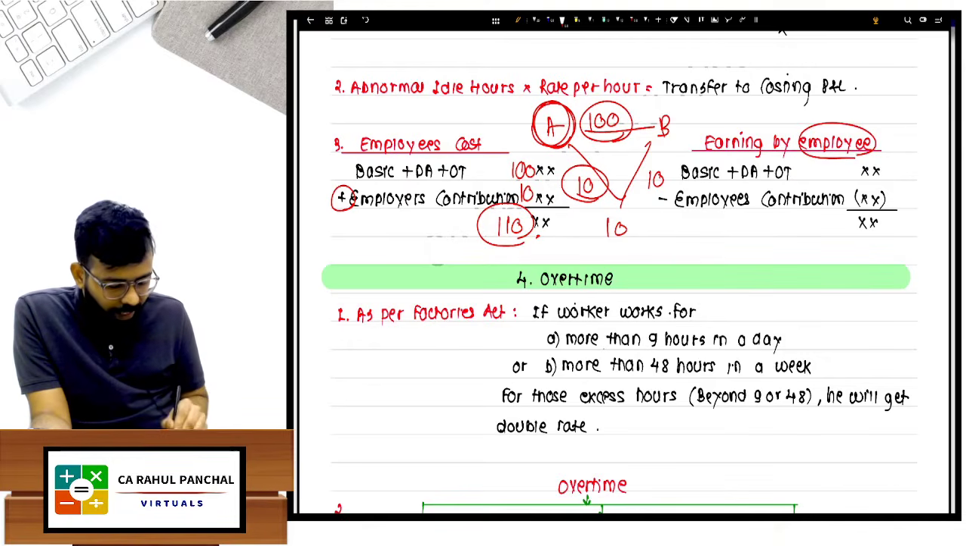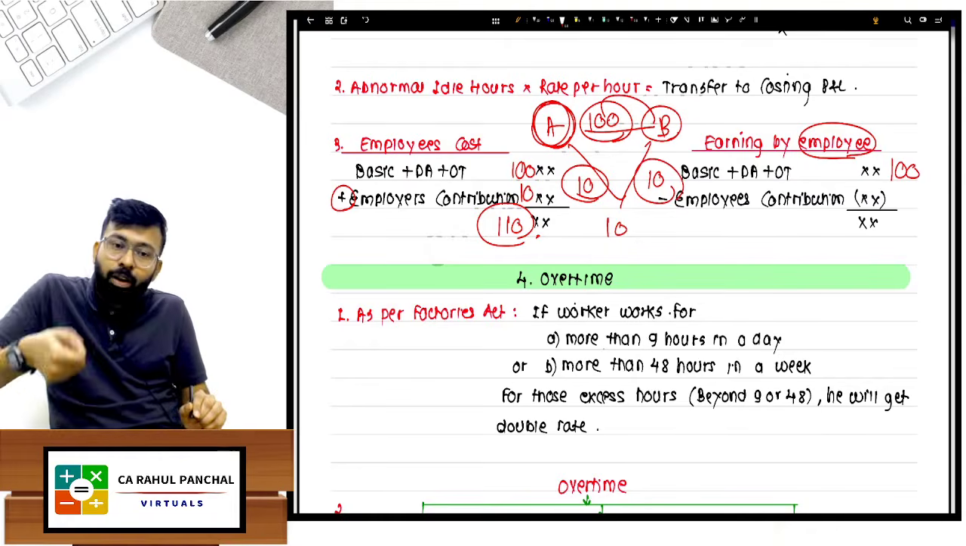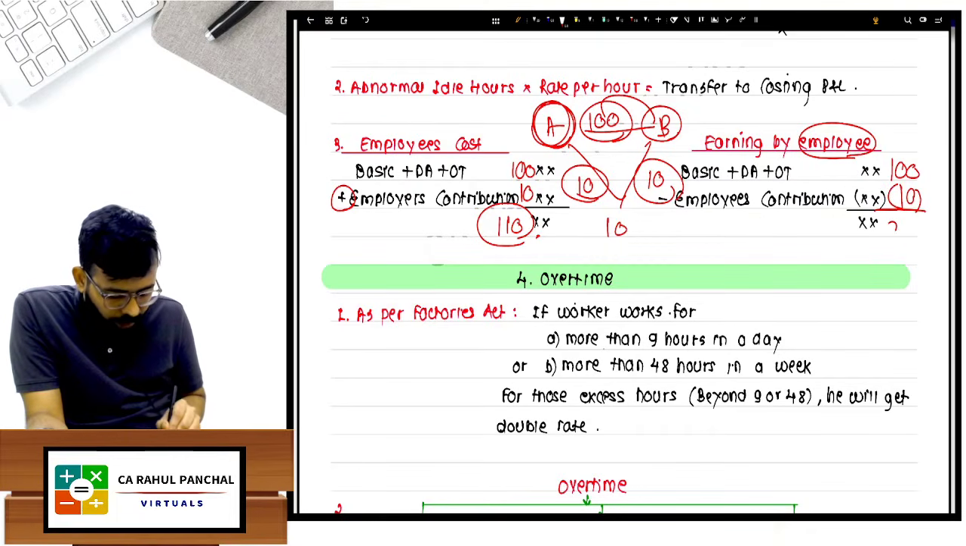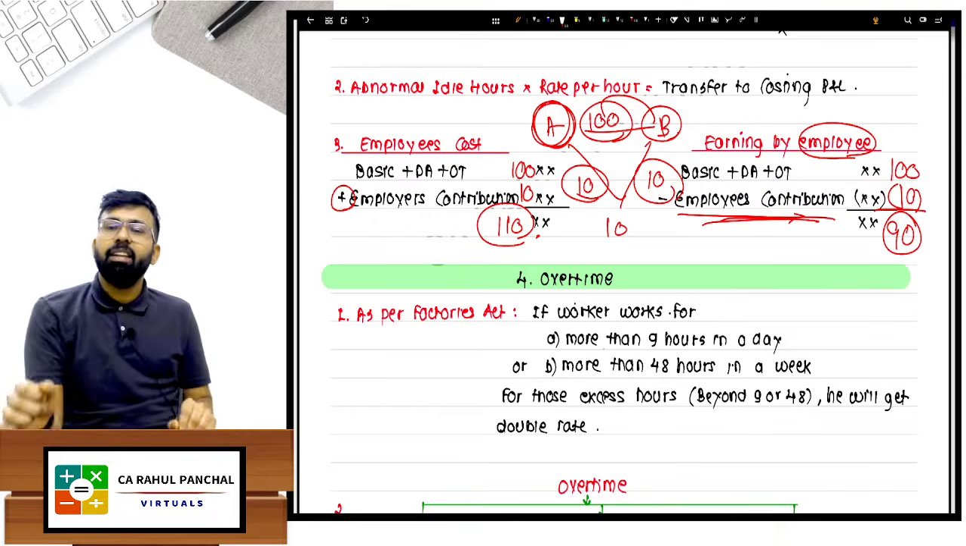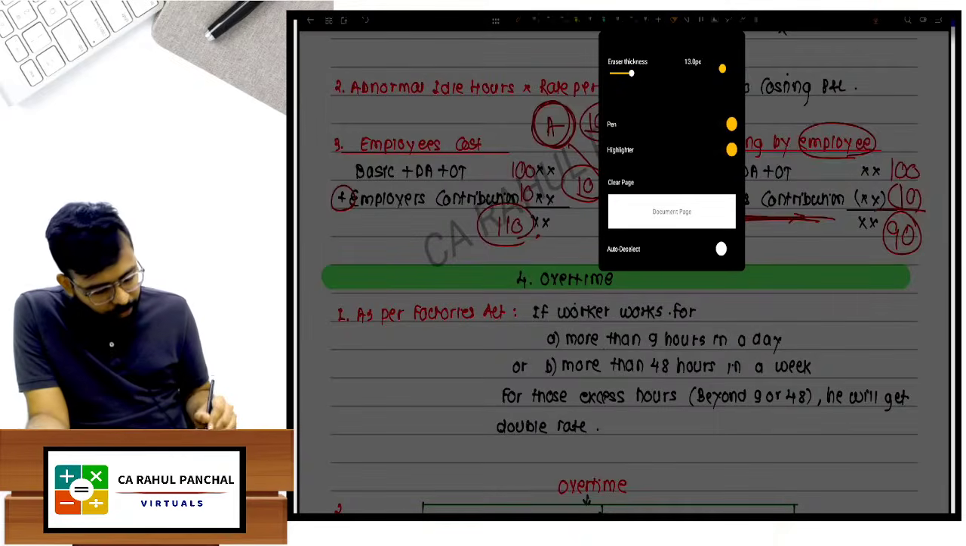But as an employee, what will I say? I have earned 100 rupees and out of 100 I have contributed 10. So what is the net balance in my bank account is 90, net earning in hand salary. So you have to subtract. There is one question for that matter.